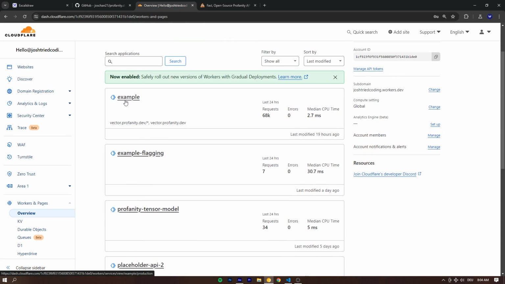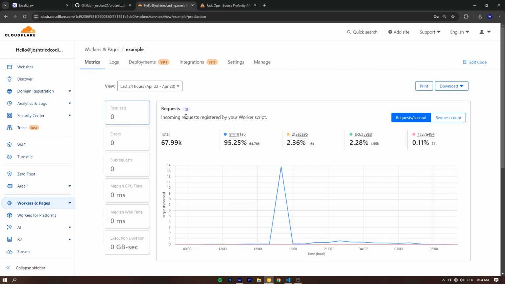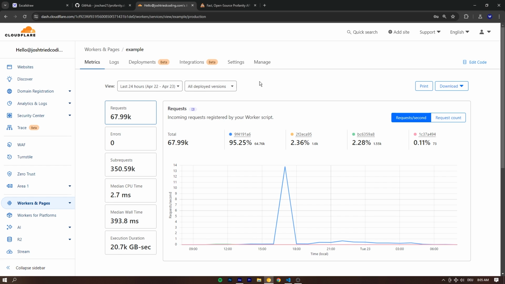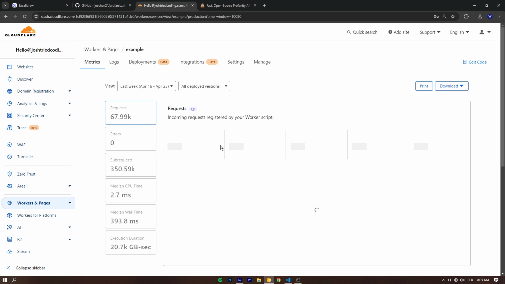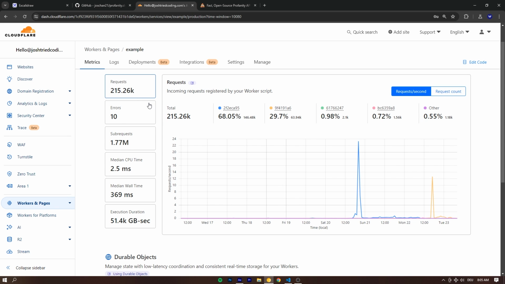So I called this the example. We're going to deploy this together, step by step, to Cloudflare Workers, by the way, which is extremely scalable and also extremely fast. I'm just having a really good time with Cloudflare Workers recently. It's a lot of fun. And if we take a look at the last week, that's going to load some data for us. We can see in total there were about